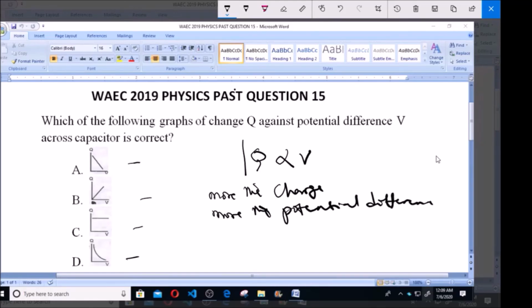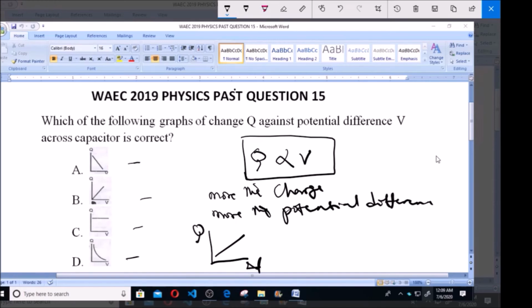So there is supposed to be a direct proportionality between Q and V. And in mathematics, when there is direct proportionality, we have this, because as Q is increasing, V is also increasing.